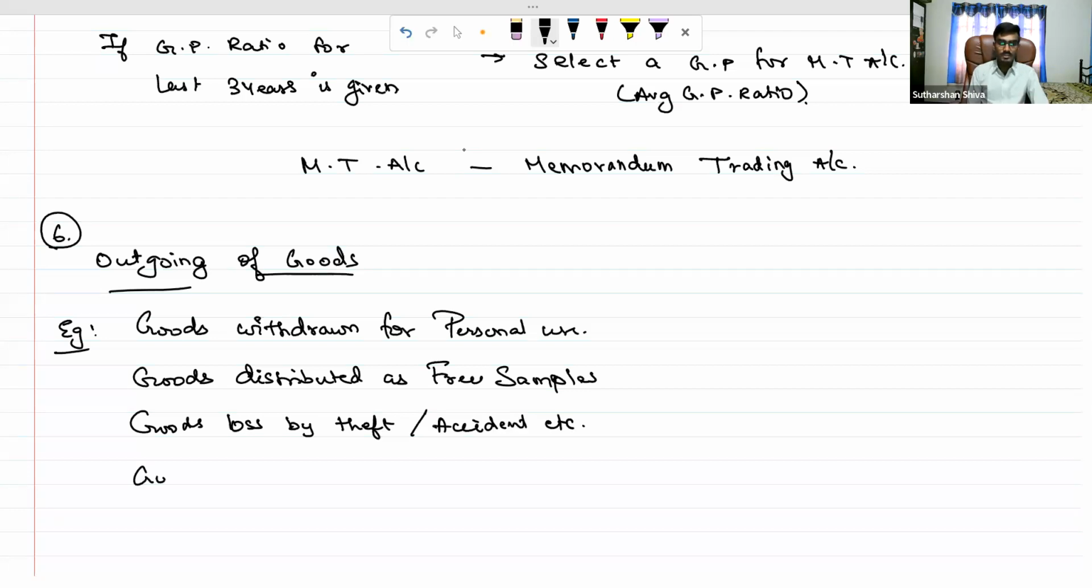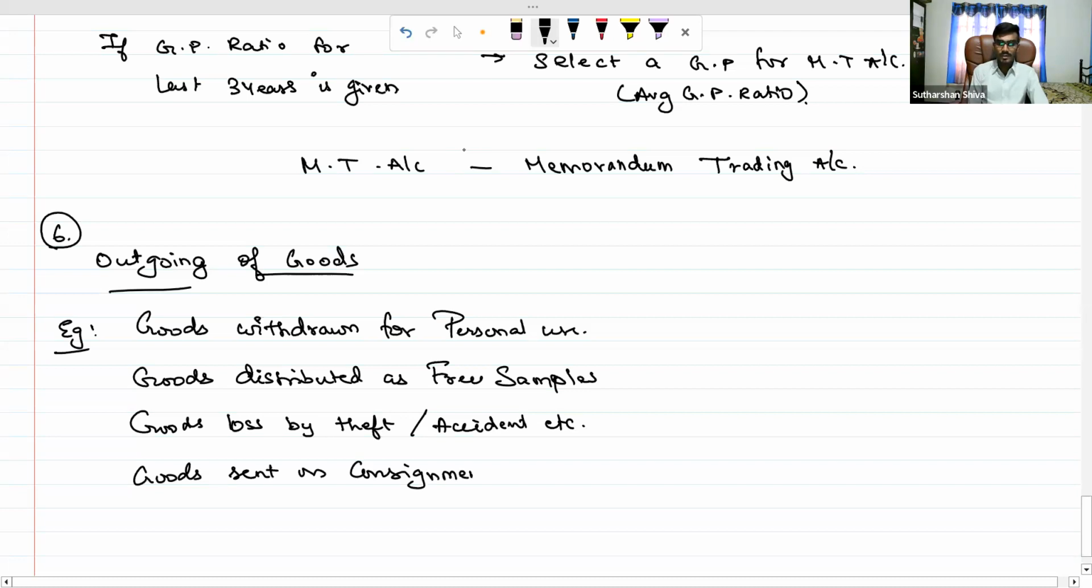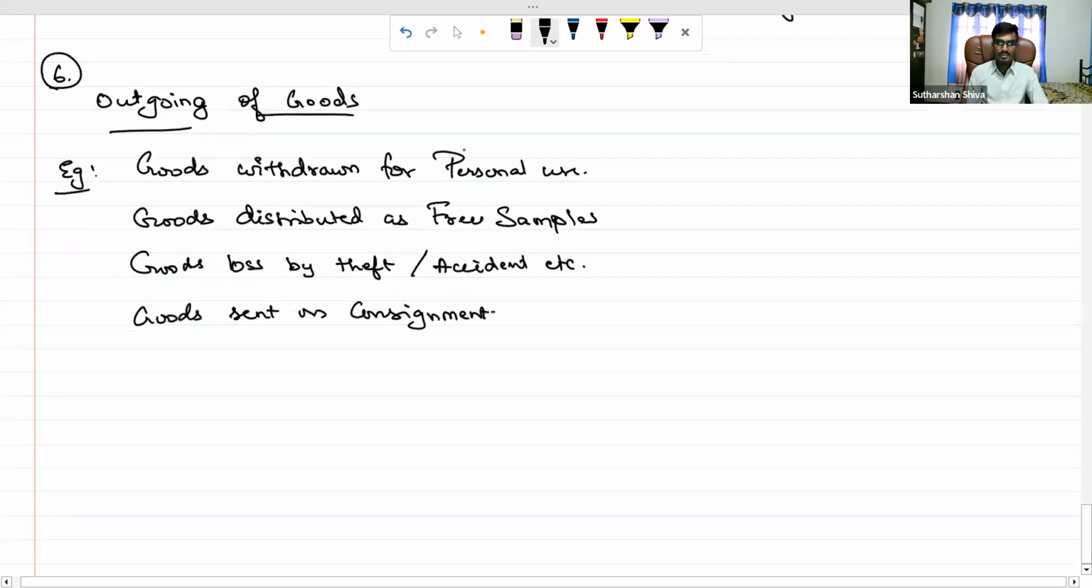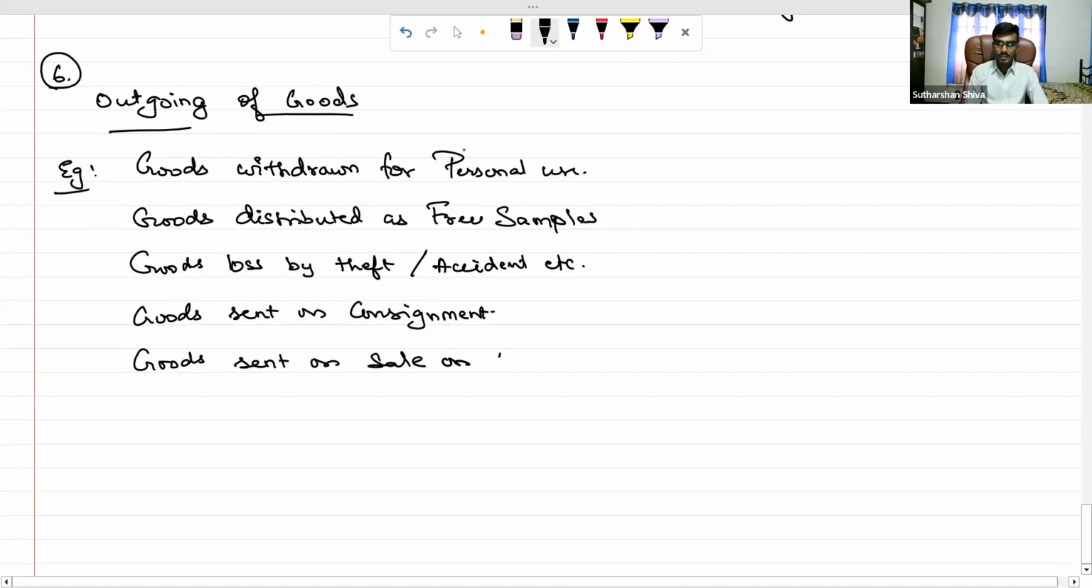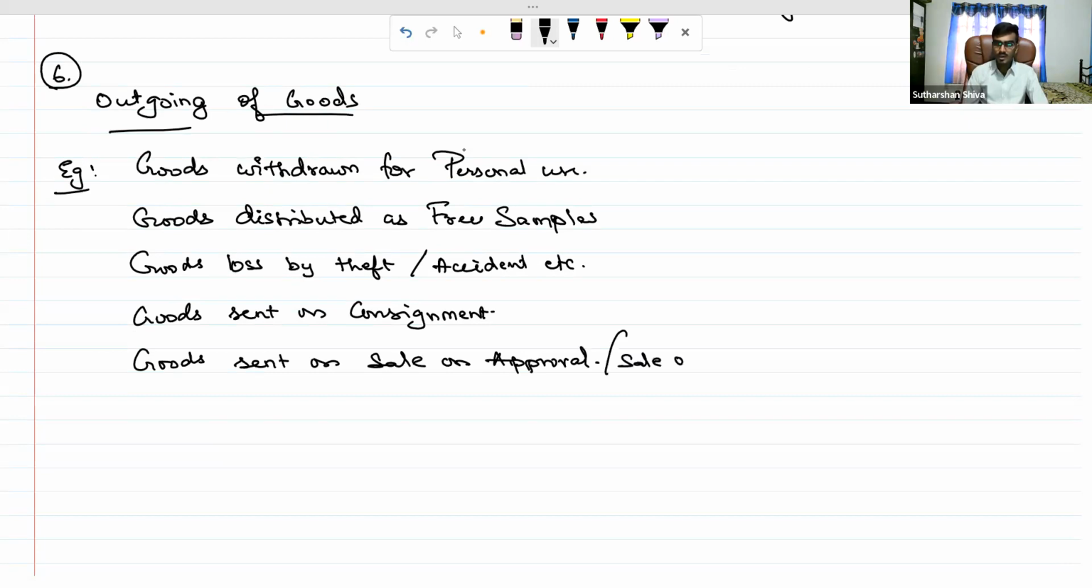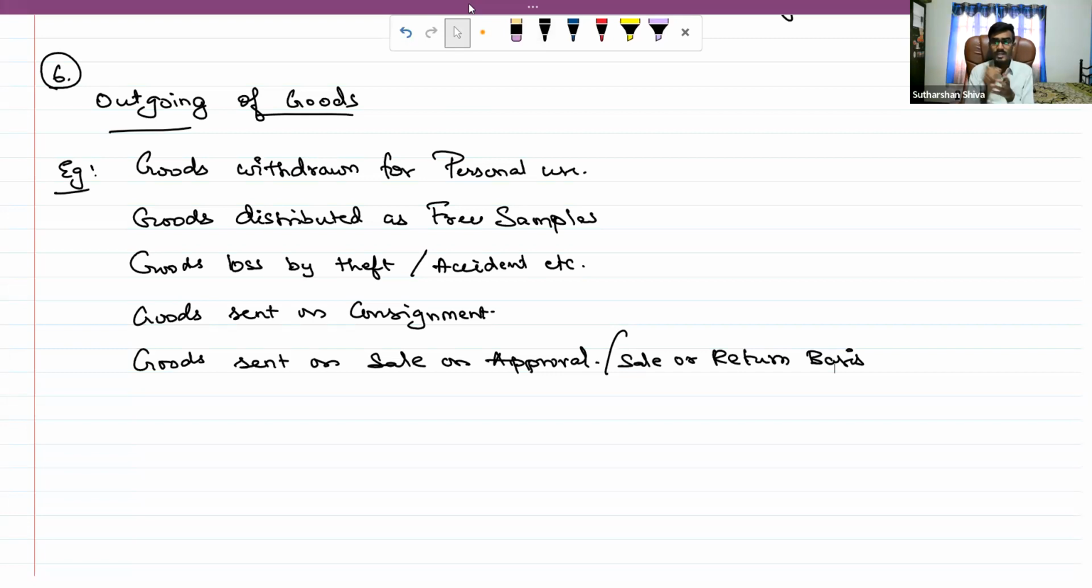Or there is a concept of goods sent on consignment. This is a concept we are having in your CMA intermediate classes, but the goods sent on sale on approval, this concept you don't have it in your curriculum. Sale on approval, or we can call it as sale or return basis. What is this concept? I will explain it in a little bit. Okay, what is sale on approval? They give some due date, they give some time period.